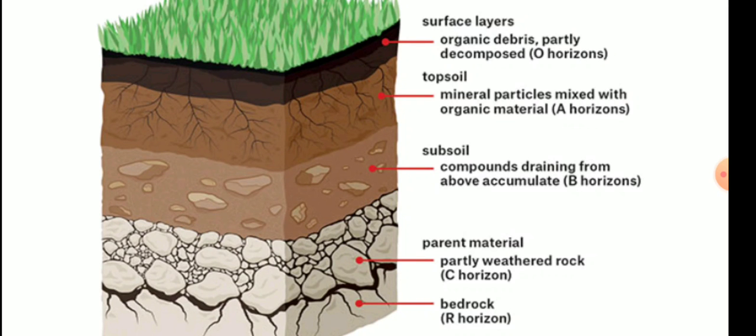The lowermost is the bedrock, meaning big rocks, with no cracks or anything like that. But as you move upward, from the R horizon to the C horizon, you will see partly weathered rock.